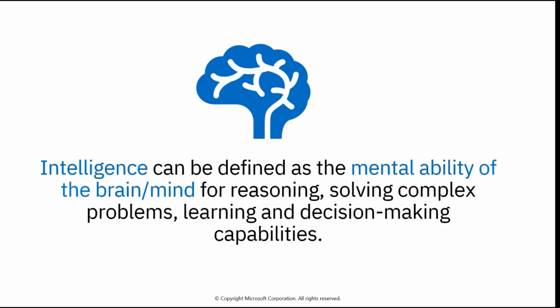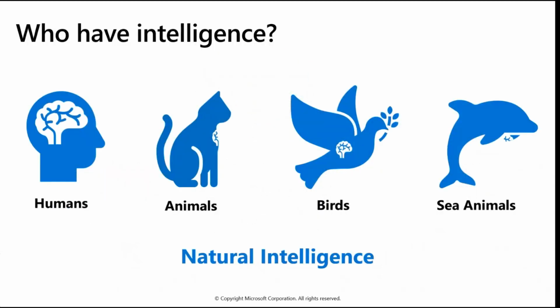So anyone who has a brain, anyone who has a mind, and who can do reasoning, who can solve complex problems, who can take decisions, who can learn, can be considered intelligent. Okay. Now on this planet, on this earth, who has this intelligence?